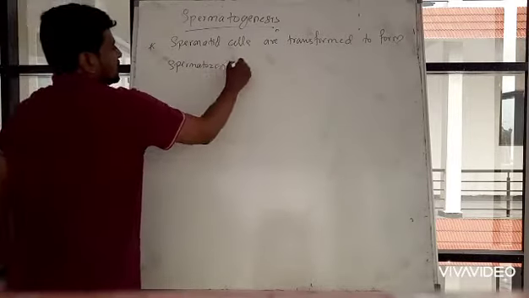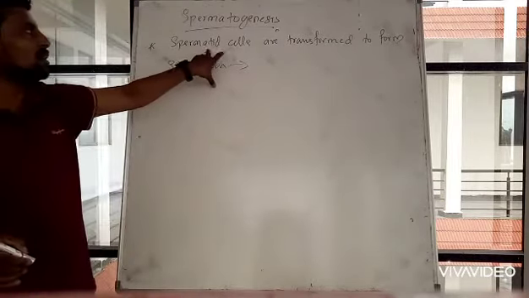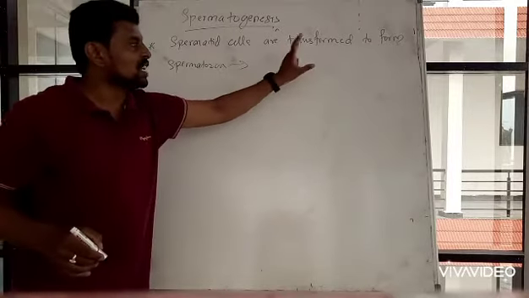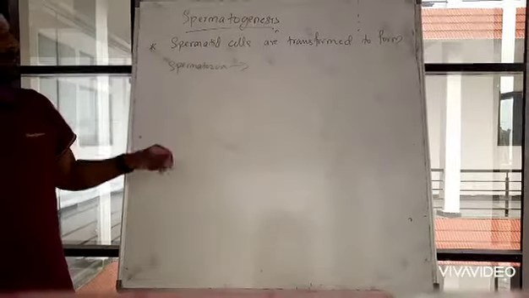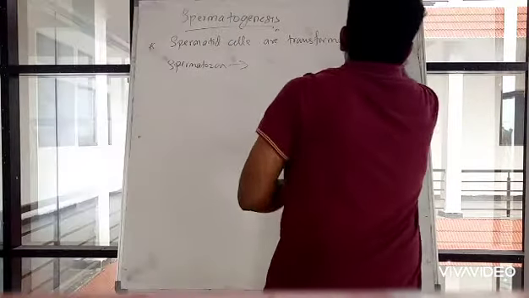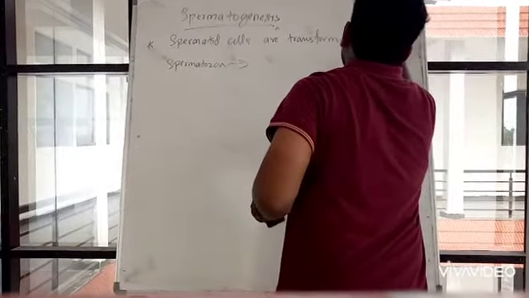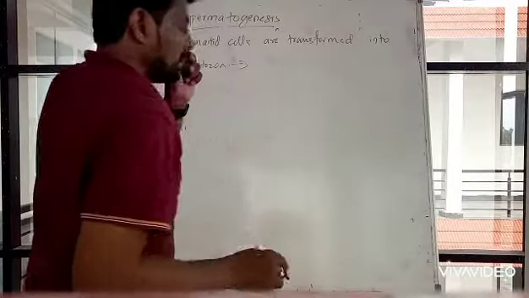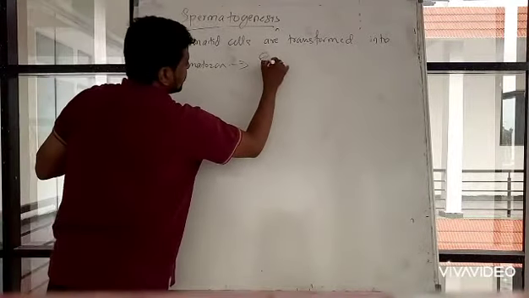This process, where spermatid cells are transformed into spermatozoa, is known as spermiogenesis.